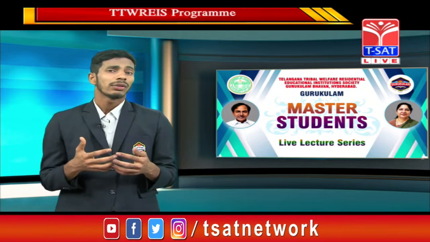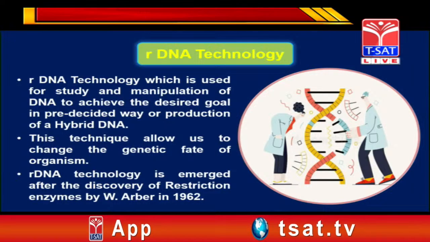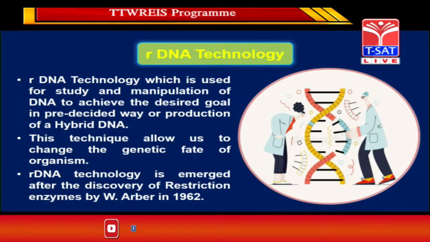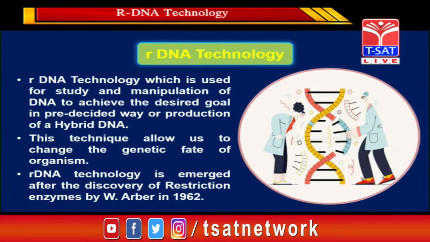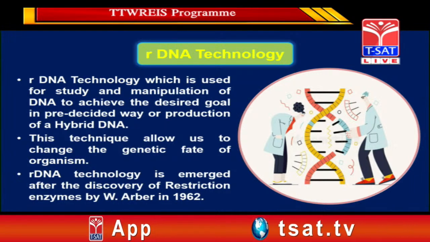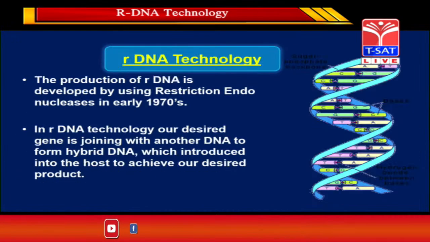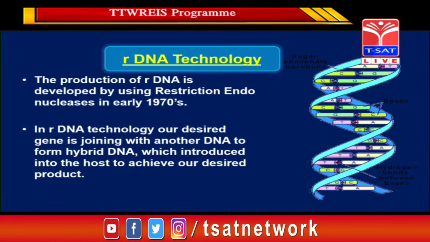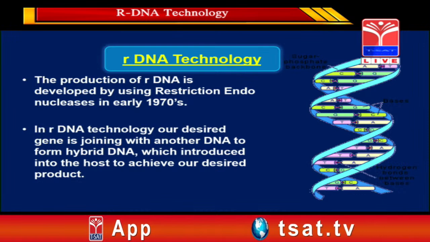This technique allows us to change the genetic fate of the organisms. With this technology, we can directly intervene in the genetic fate of the organisms. This technology emerged after the discovery of restriction endonucleases by a scientist named W. Arber in 1962. After that, two scientists, Cohen and Boyer, successfully made recombinant DNA in their laboratory, and they are the discoverers of RDNA technology.